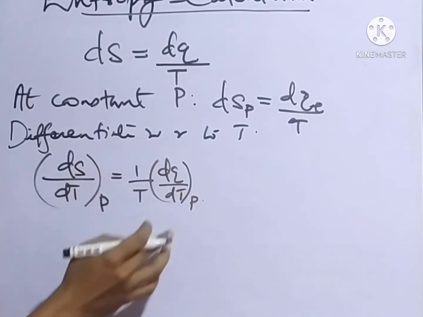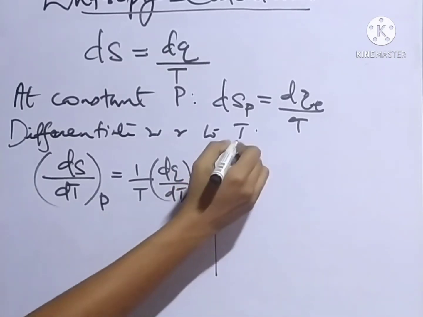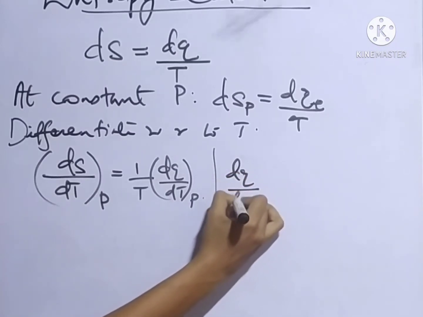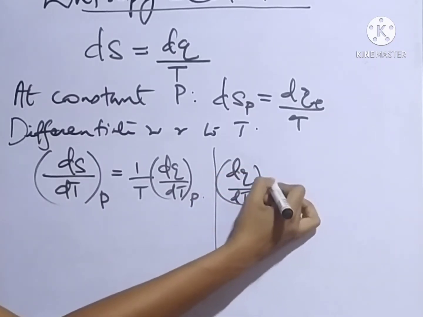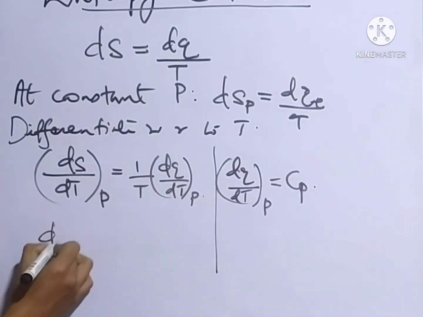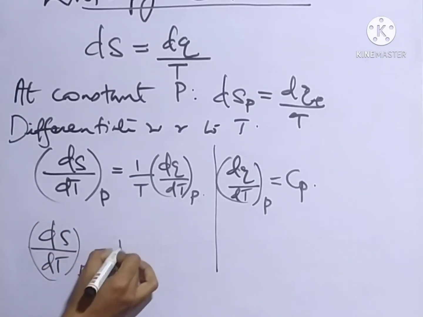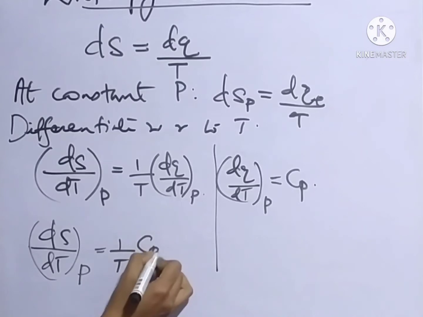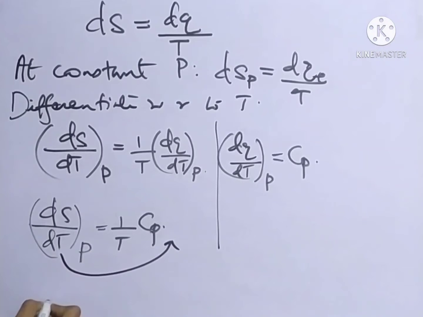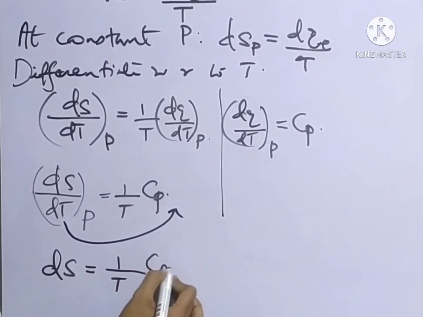From thermodynamics, we know dQ divided by dT at constant pressure equals Cp, the heat capacity at constant pressure. So we can rewrite it as dS divided by dT at constant pressure equal to 1 by T Cp. Now I am going to bring this dT term here, then I'll get dS equal to 1 by T Cp dT.